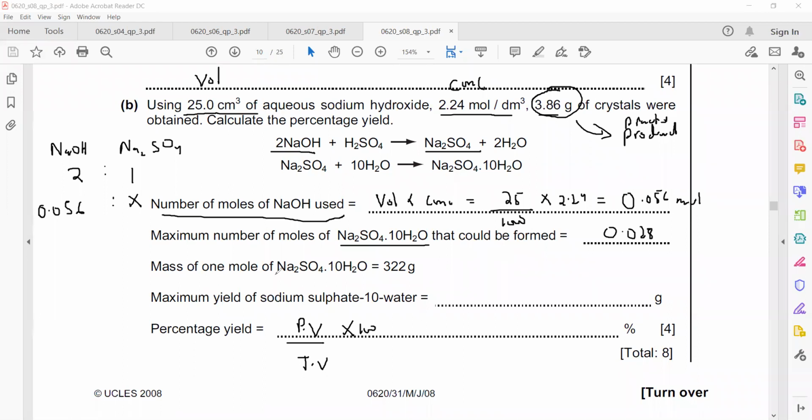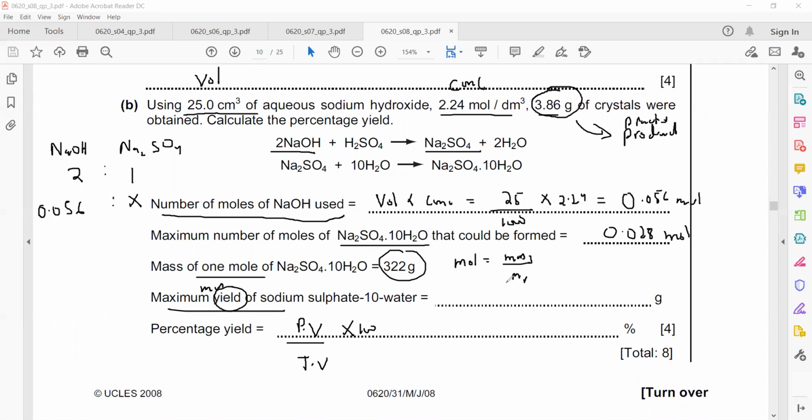Then the mass of 1 mole, or molecular mass, is 322. Maximum yield means mass. So what is the maximum mass of sodium sulfate? How do we get it? You have the moles and you want the mass in gram. The formula is moles equals mass in gram divided by molecular mass.